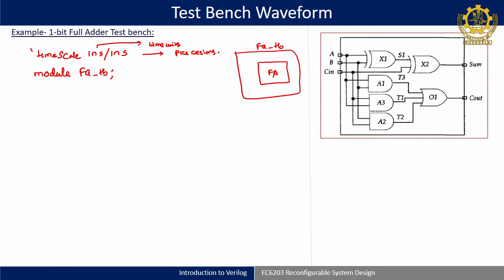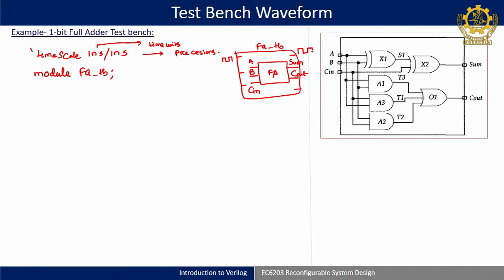Now, FA has inputs called A, B, then Cin. Similarly, the outputs are called sum and Cout. What we will do is create internal signals here like A, B and Cin. In these 3 signals I will generate the waveform, and we will connect them properly using module instantiation. At sum and Cout also I will declare signals, and here I will observe the waveform.